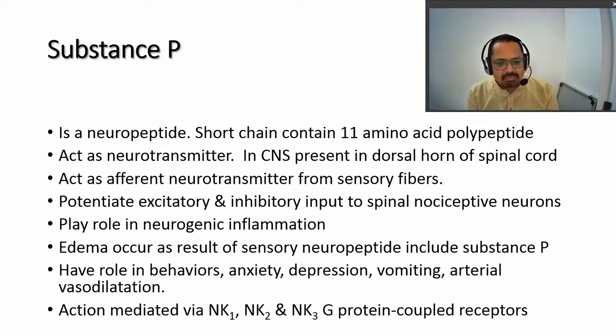It plays a very important role in neurogenic inflammation. Neurogenic inflammation, it is one of the mediators there.